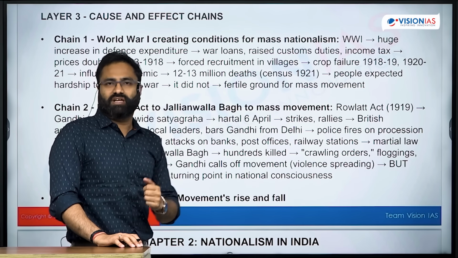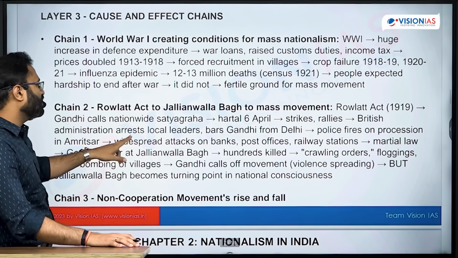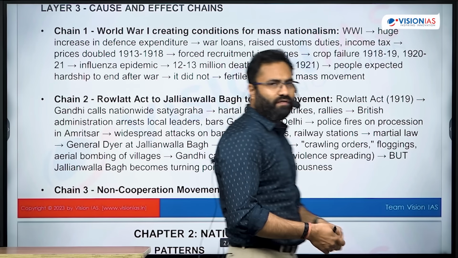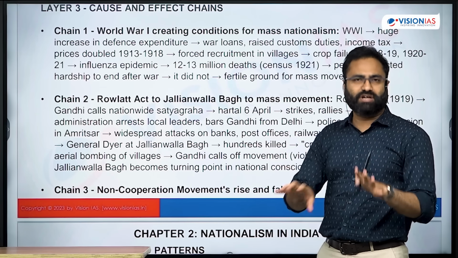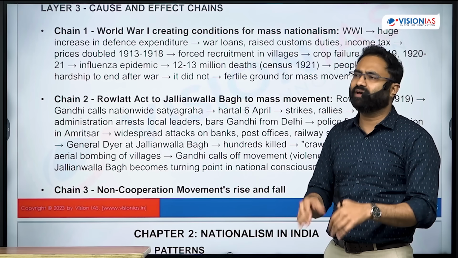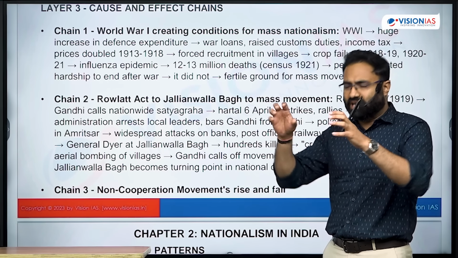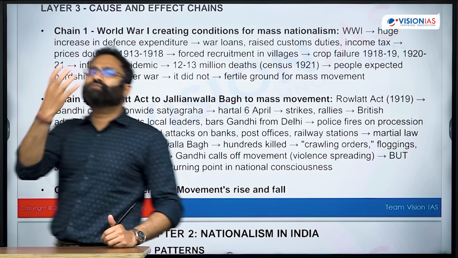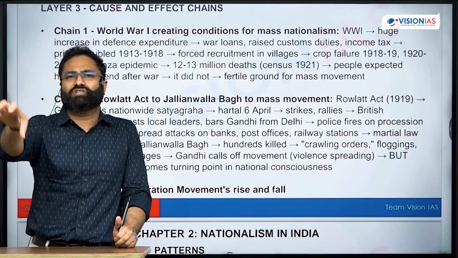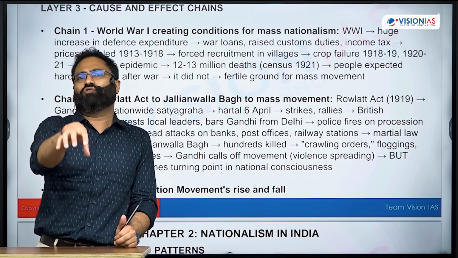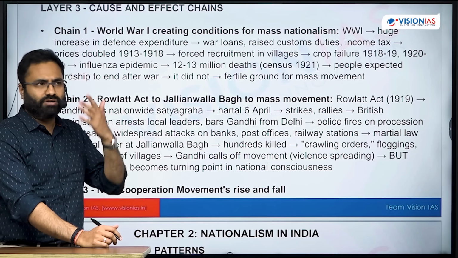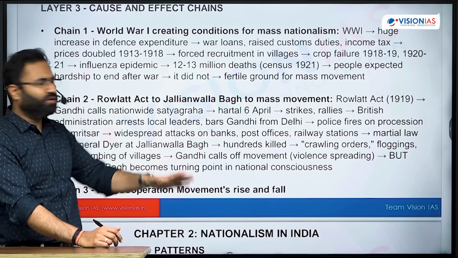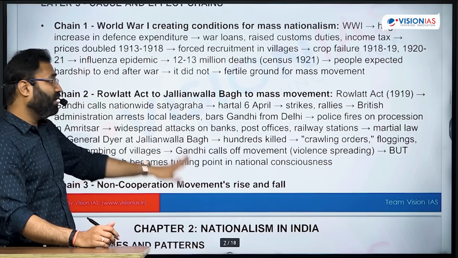After that there was police firing on the procession, and widespread attack. On the day of the Jallianwala Bagh massacre, the people doing a peaceful protest in the Jallianwala Bagh Maidan, giving a type of peaceful ultimatum to the Britishers, were met by the Britishers under the leadership of General Dyer, who arrived and started killing the people. They gave the order to shoot the people in that assembly, and that eventually resulted in mass violence.